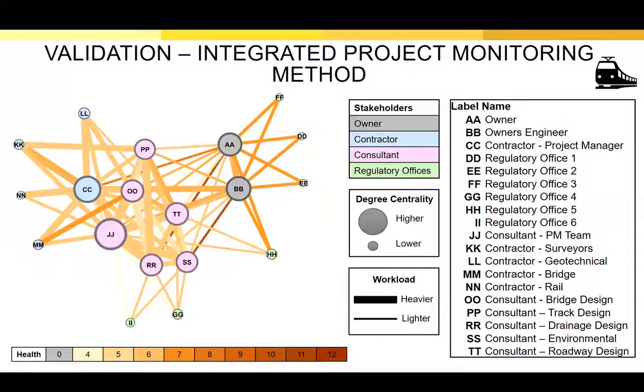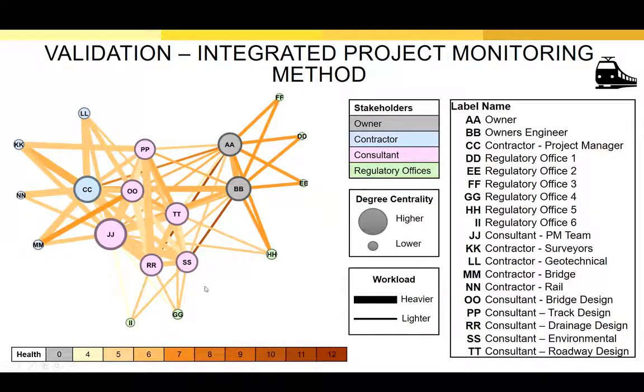After 1.5 months, we analyzed the same project again. However, this time we asked for a more detailed stakeholder list and a more detailed stakeholder connection list. So this time we had 19 stakeholders and 64 stakeholder connections. We followed similar steps to create the stakeholder interface network, and the project manager evaluated each stakeholder connection again. This time, the poorest health condition was between the owner and the consultant's drainage team and the consultant's environment team.